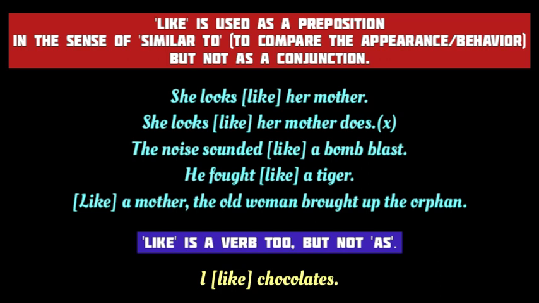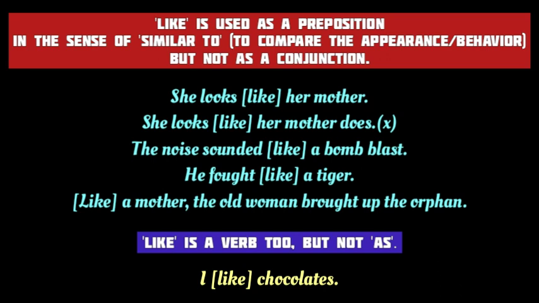Well, like is a preposition. It means similar to. Like is used to compare the appearance or behavior of two things or persons. But make no mistake, like is never used as a conjunction. So we learn that like functions as a preposition before a noun or a pronoun in a sentence, but it does not join two clauses in a sentence.